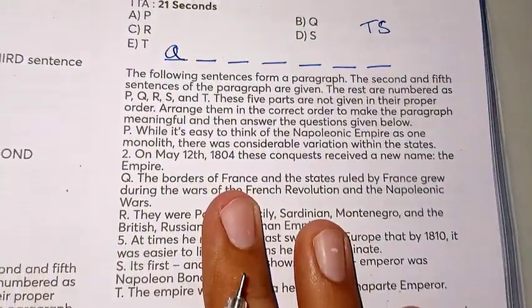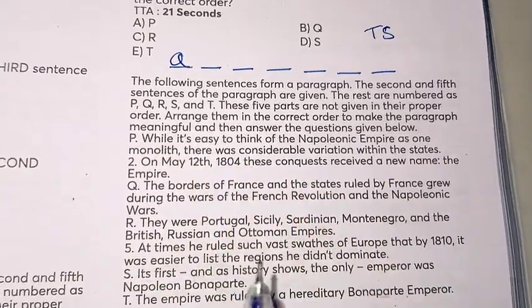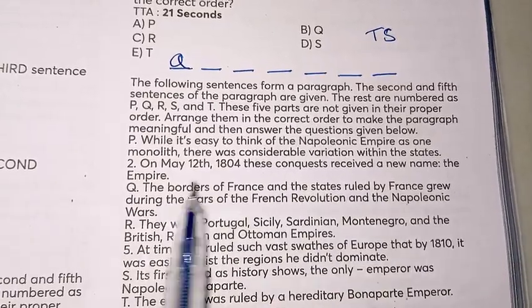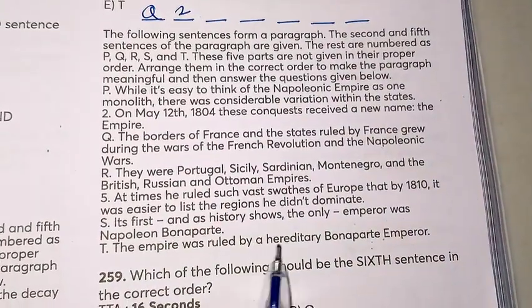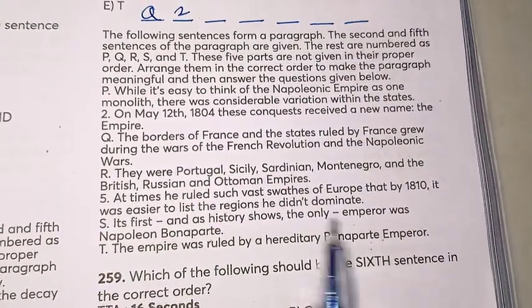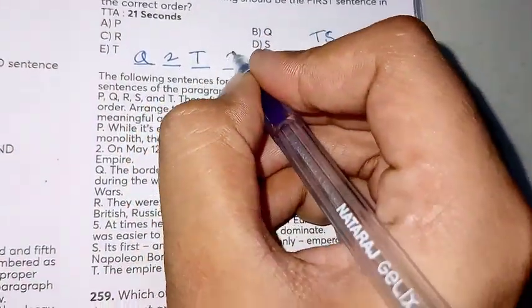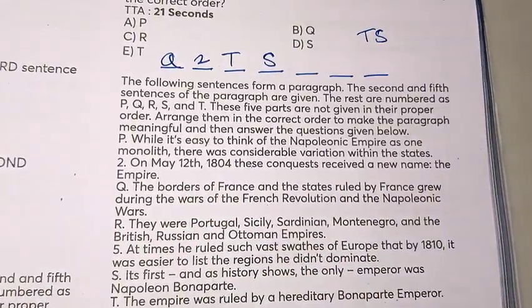After Q, where they are mentioning the empire, the second sentence will be there: on May 12th, 1804, this conquest received a new name, the empire. And then T is telling the empire was ruled by a hereditary Bonaparte emperor, and that was Napoleon. It means that after 2, T and S will be there because T is explaining what is written in 2. Now we are left with 3 sentences.